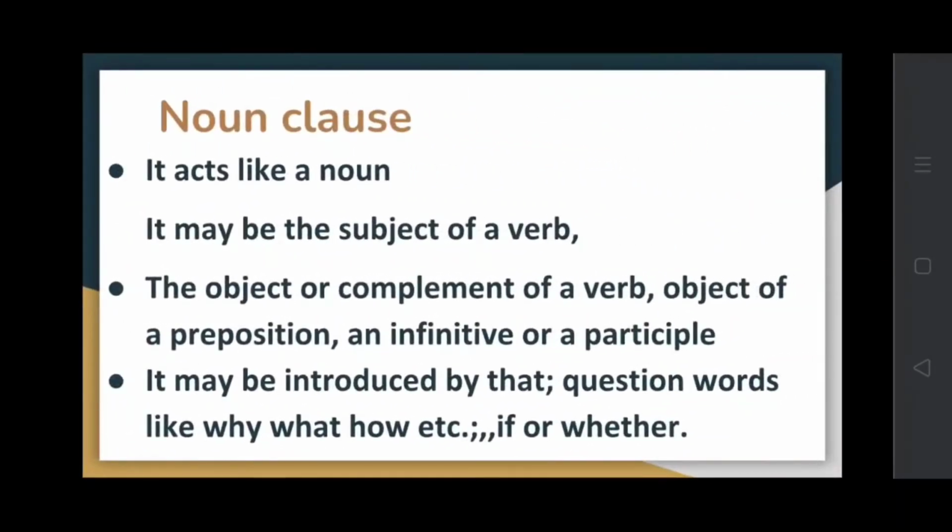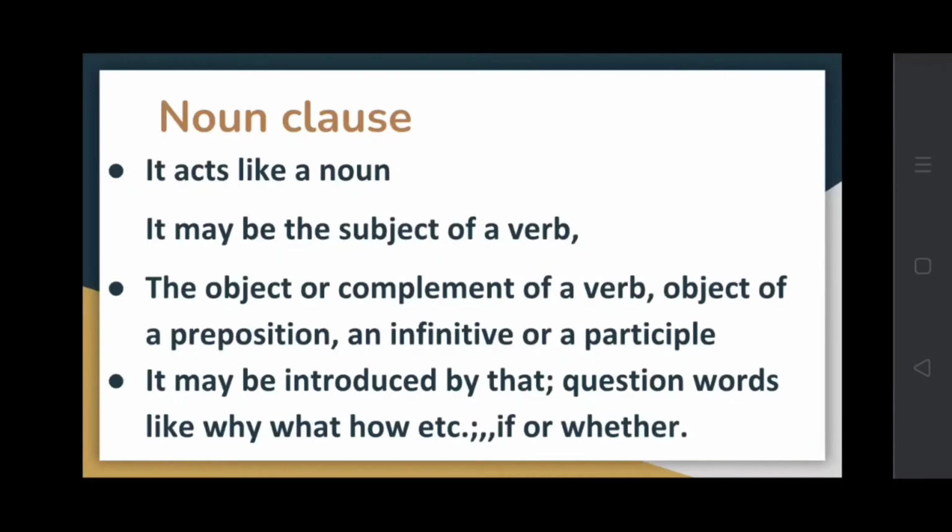So let's summarize that a noun clause acts like a noun. It may be the subject of a verb or the object or complement of a verb. It can be the object of a preposition or an infinitive or a participle. It may be introduced by that or question words like why, what, how, etc. And also it can be introduced by if or whether.